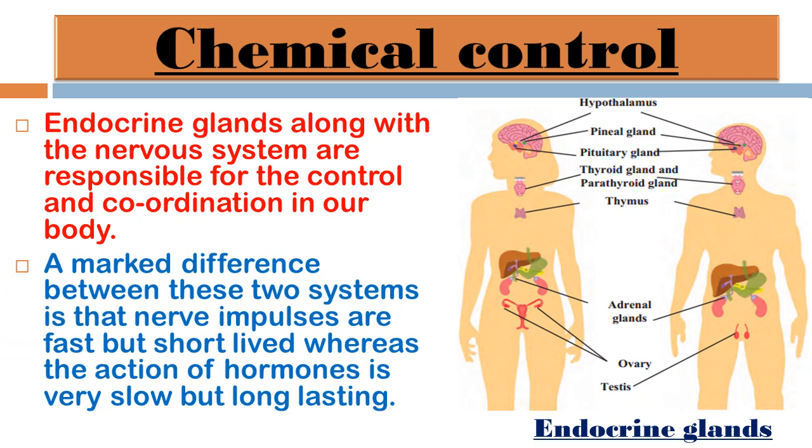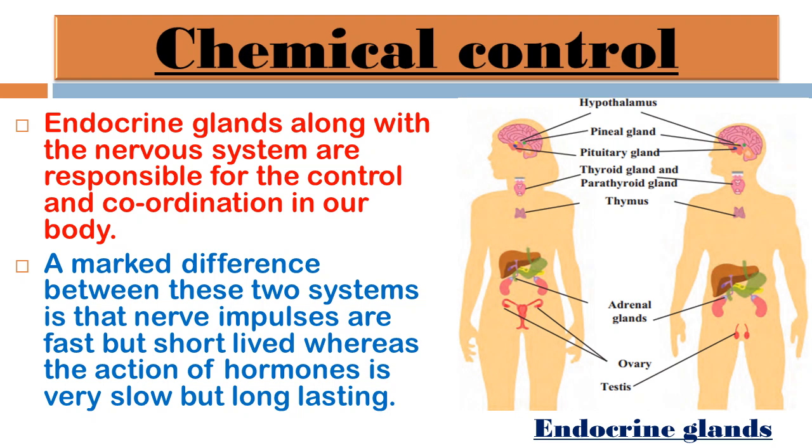A marked difference between these two systems is that nerve impulses are fast but short lived, whereas the action of hormones is very slow but long lasting. Alongside you can observe the diagram in which you can see the different glands in our body, like hypothalamus, pineal gland, pituitary gland, thyroid gland, parathyroid gland, thymus, adrenal glands, ovary, and testes.